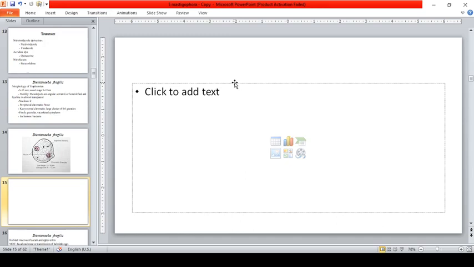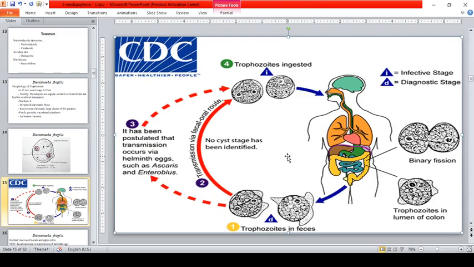Okay, so Dientamoeba fragilis is probably transmitted by fecal-oral route. Okay? The transmission via helminth eggs like Ascaris and Enterobius has been postulated. Kumbaga, that is co-infection with eggs of Enterobius vermicularis. So, para siyang vector. Okay, so with Enterobius vermicularis and Ascaris lumbricoides, there is a possibility of co-infection with Dientamoeba fragilis.